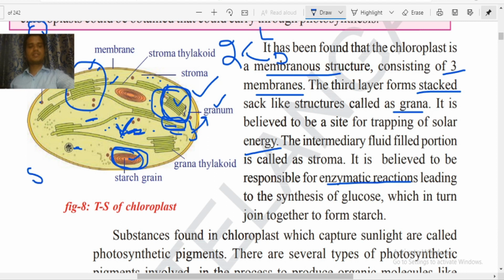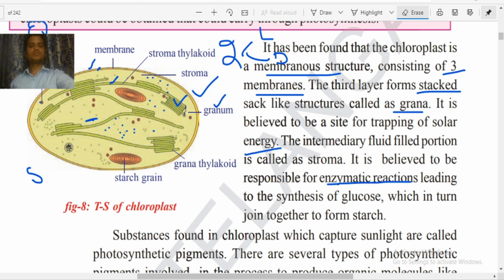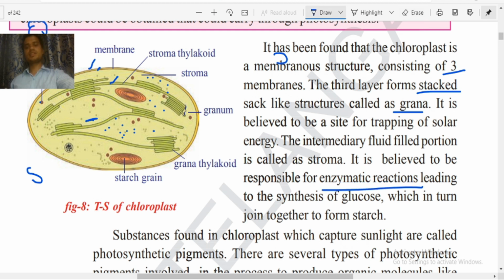Whether it is starch, glucose, or sugar, all are similar but in different forms. Understood? So this is the site of enzymatic reactions leading to the synthesis of glucose, which in turn joins together to form starch.